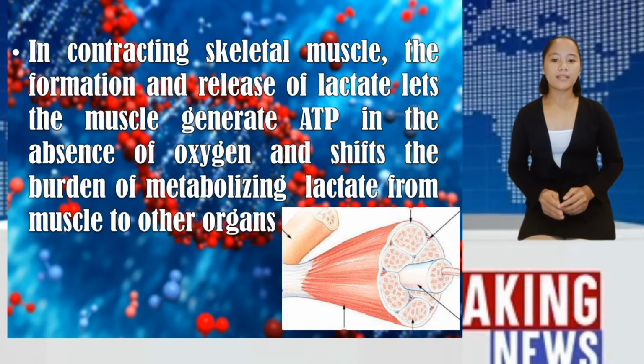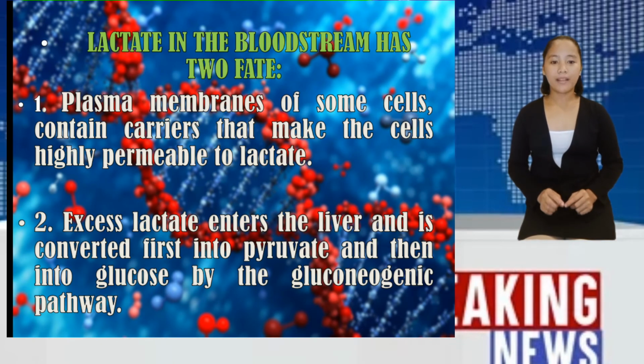In the previous discussion about metabolism, we know that lactate is a dead end in metabolism. It must be converted back into pyruvate before it can be metabolized. Lactate can diffuse out of these cells through carriers into the blood. Lactate in the bloodstream has two fates. Number one, the plasma membranes of some cells contain carriers that make the cells highly permeable to lactate.